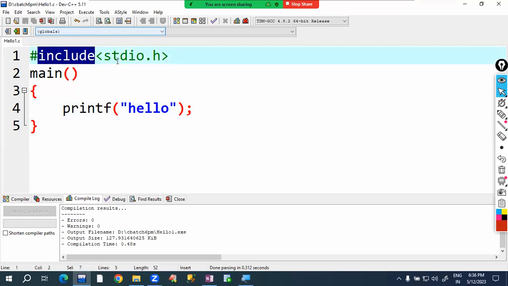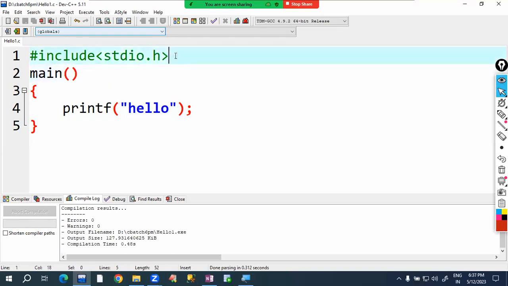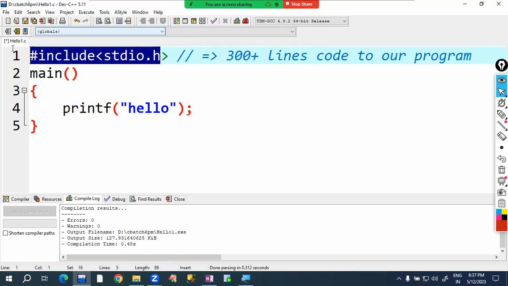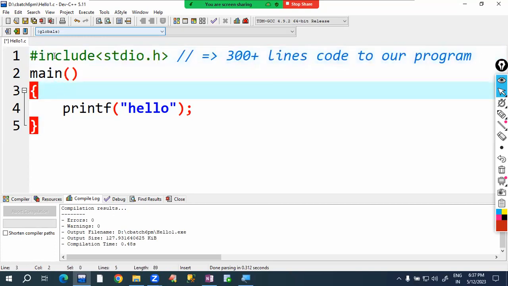Include program duty is what? Attaching code of this specified header file. stdio header file code will be attached here by which program? Include program. So include program is attaching this 300 plus lines code to our program. Include program is attaching stdio header file's 300 plus lines code here. That is the duty of include program.